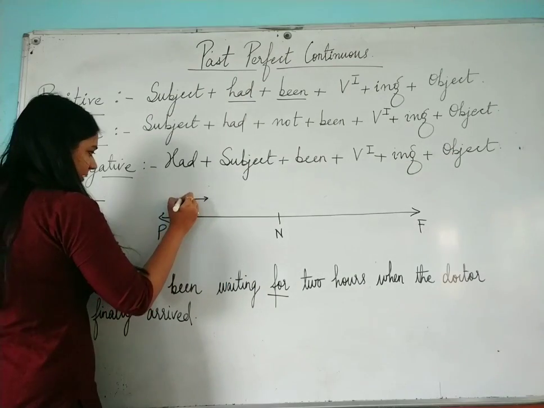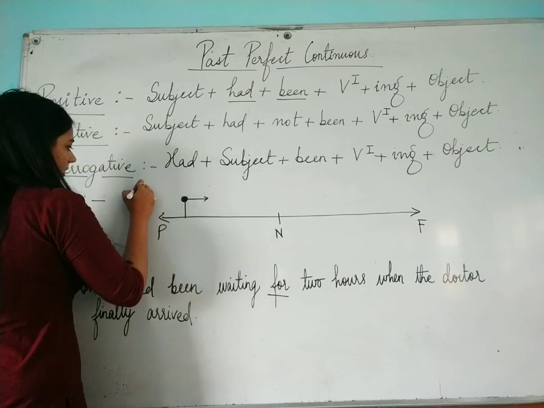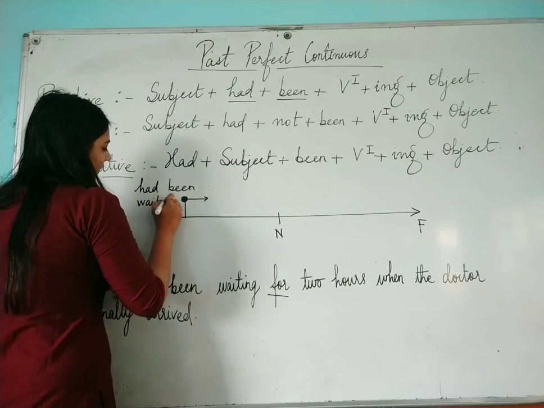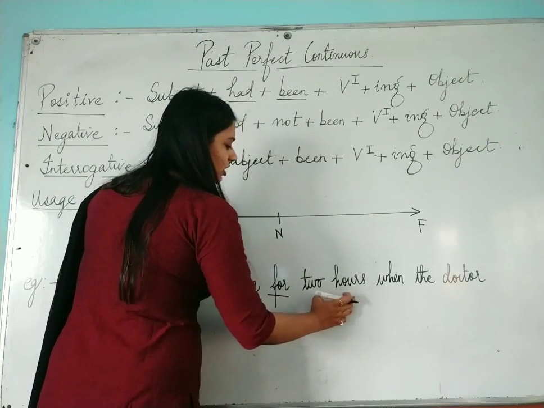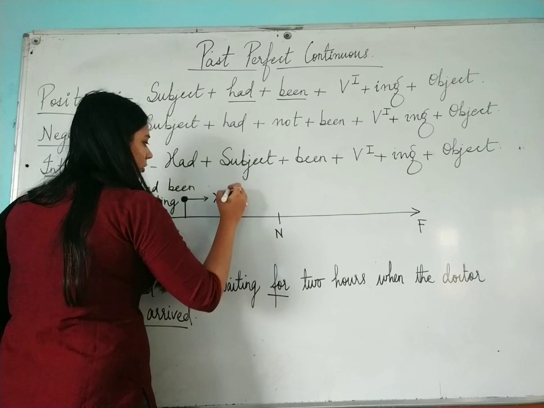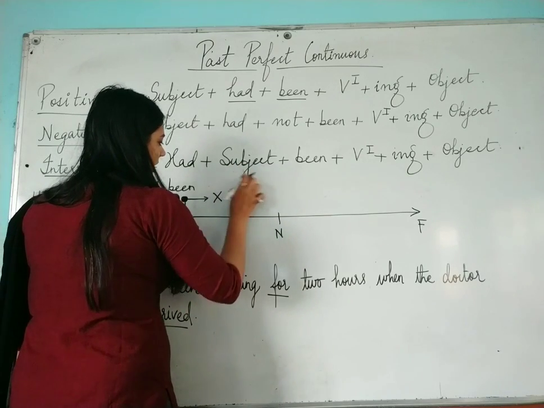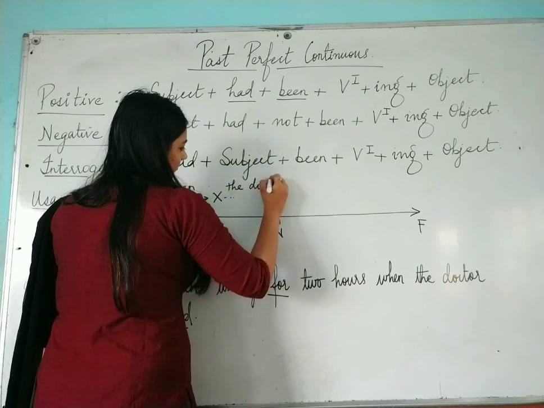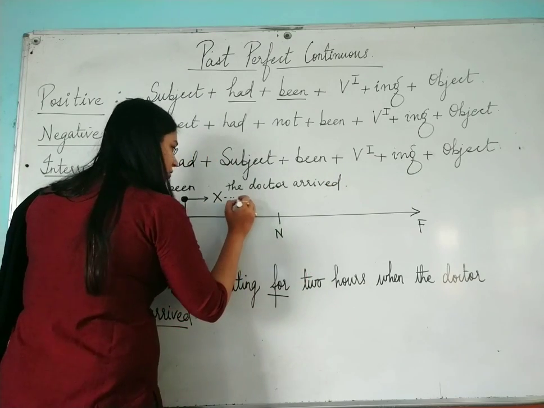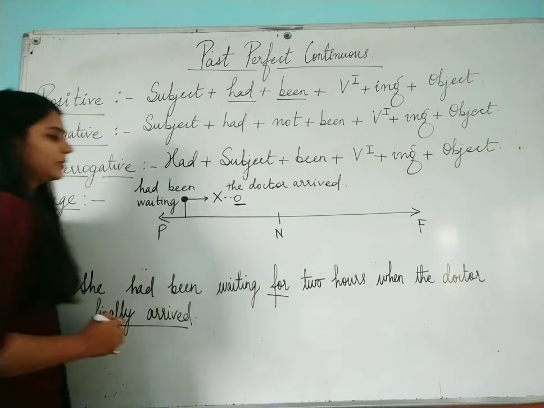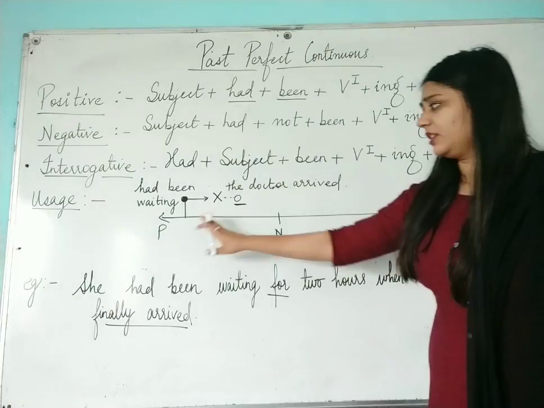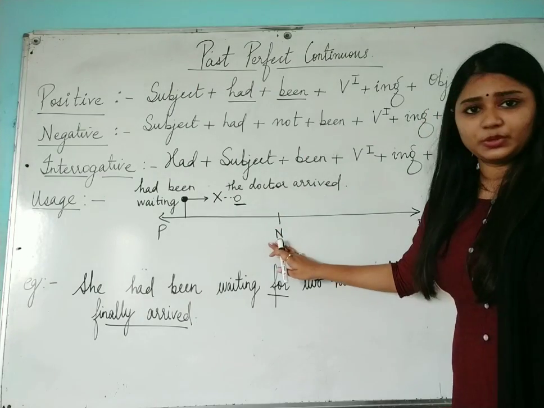So at this particular point of time, what was happening? She had been waiting. And then finally what happened? After 2 hours of waiting continuously, the doctor finally arrived. So in the past only, the action had been completed. The action was completed in the past only. It had not come up to the present moment.